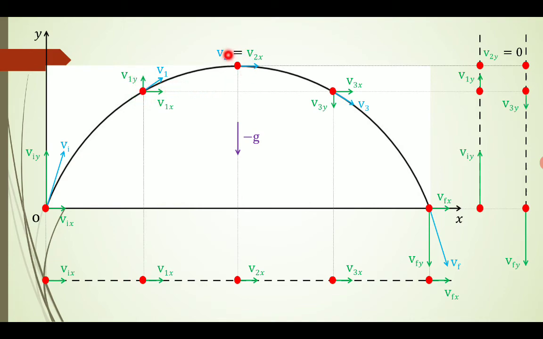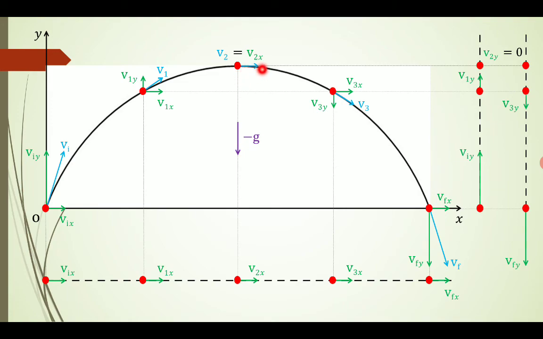But at this particular position, where the projectile has velocity v2, that velocity is purely because of the horizontal component, because we know that at the highest point the vertical velocity becomes 0 for a fraction of a second. So the vertical component is 0, and we have just the horizontal component.